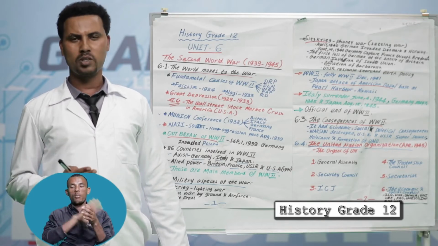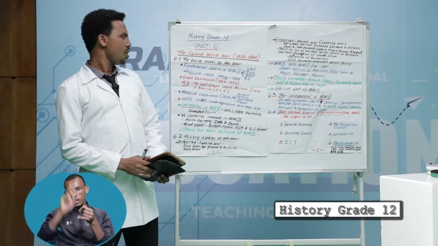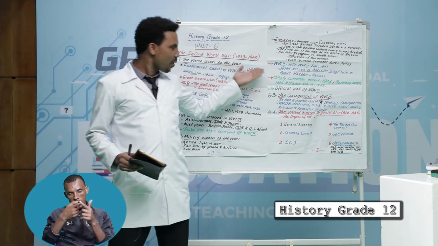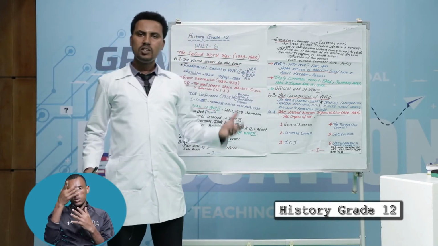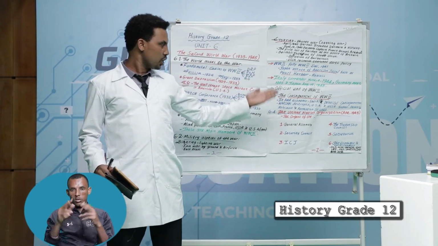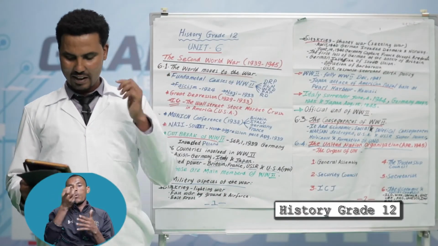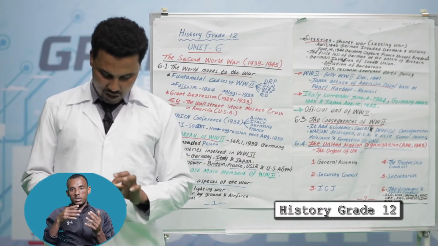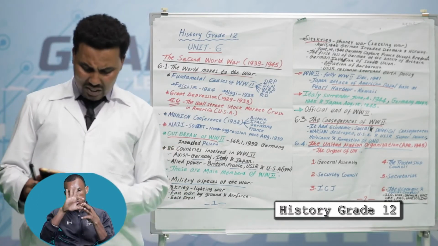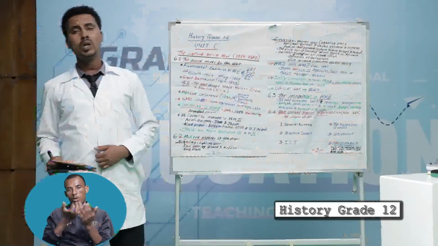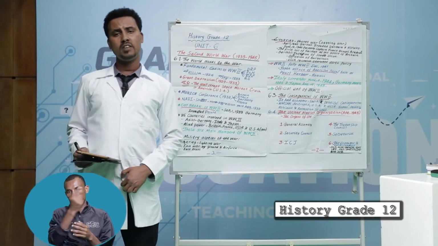The next topic, students: what was the main consequence of the war? The Second World War had social, economic, and political consequences. Let us see each one by one. The first one, the social consequence: more than 70 million people were involved in the war.